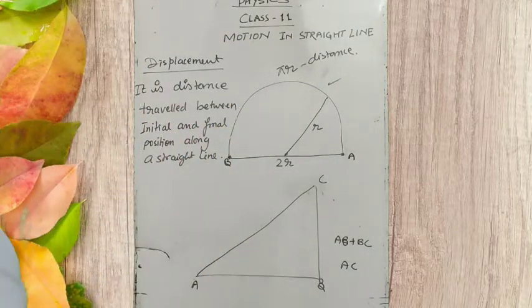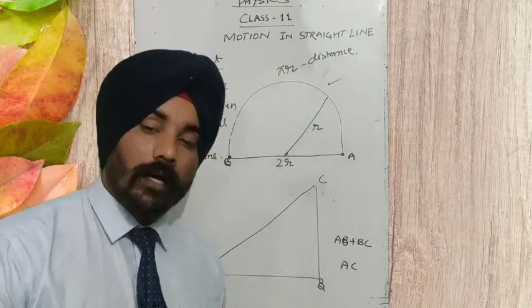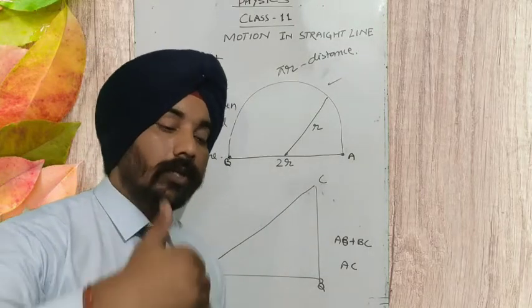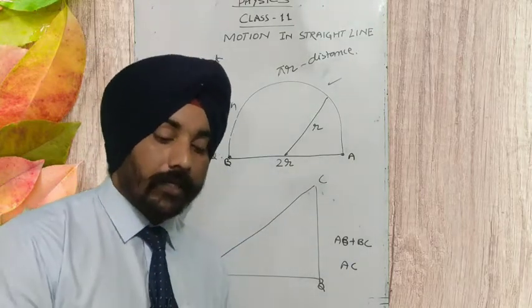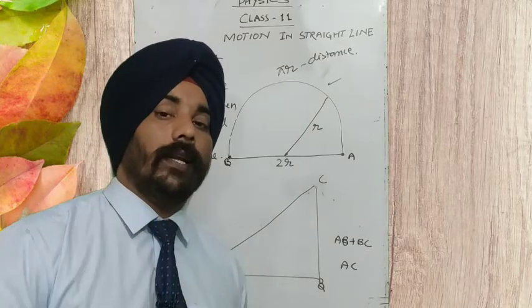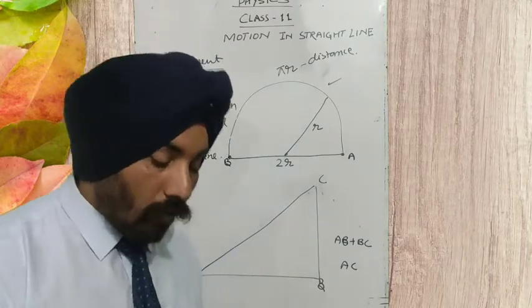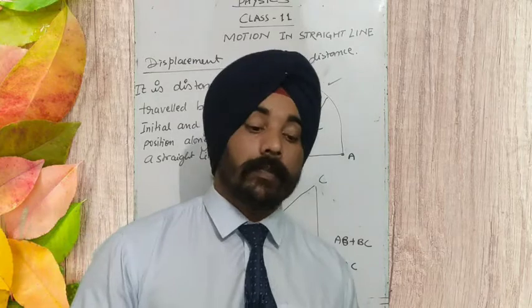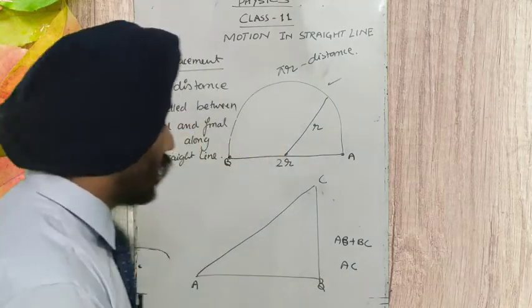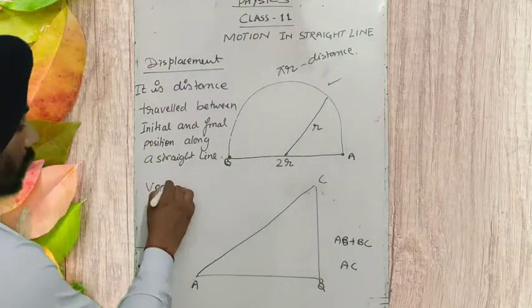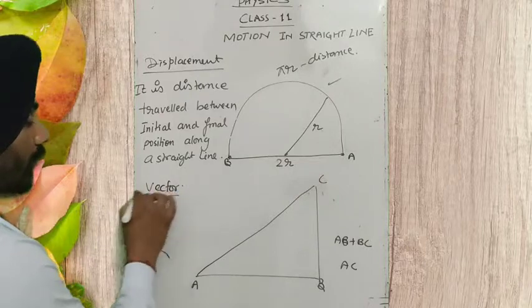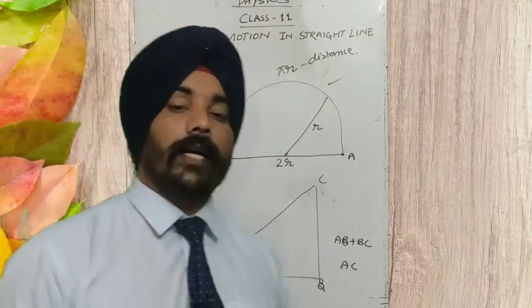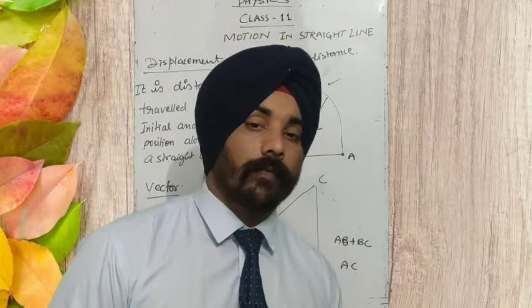What kind of quantity is it? It is always from initial to final. Its direction will be initial to final. So displacement is a kind of vector quantity. We need direction to express the displacement.